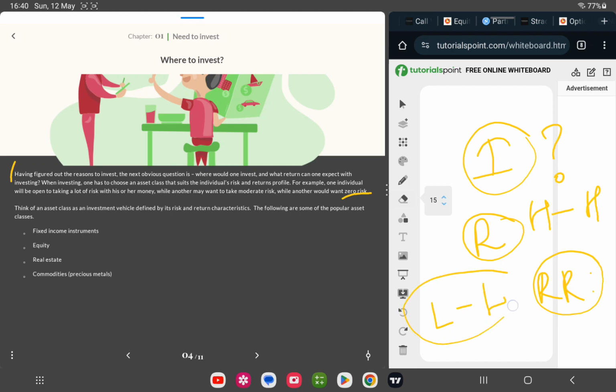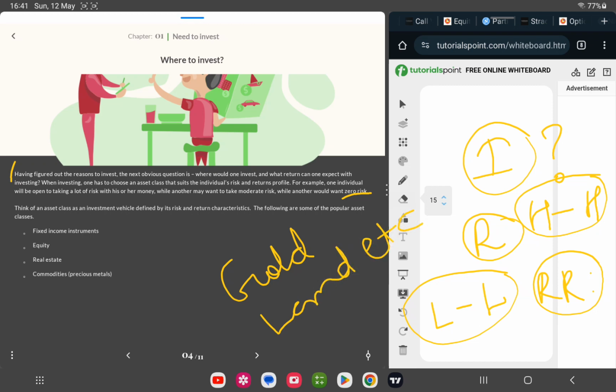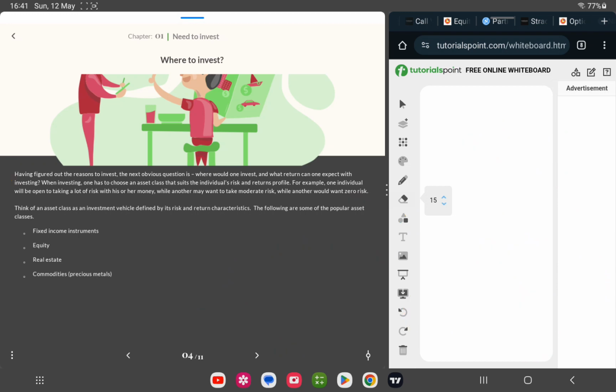This is the golden rule for the stock market. Other investments like gold, land, etc. carry a lower risk, while the stock market carries the higher risk. Okay, so let's just move forward.